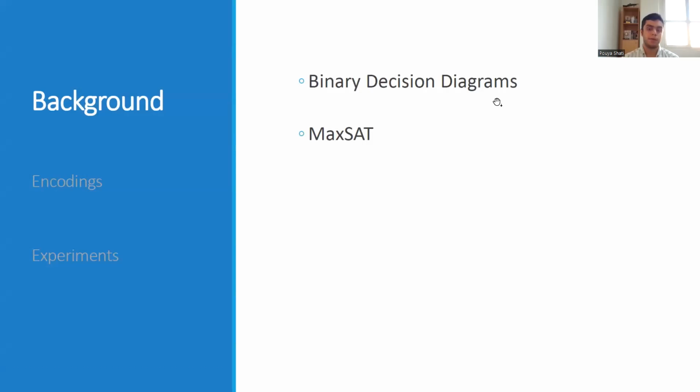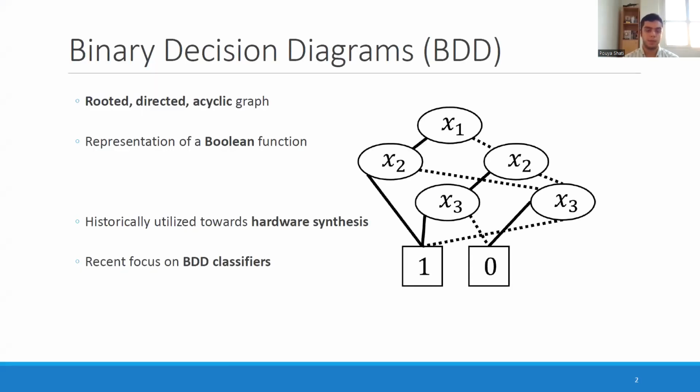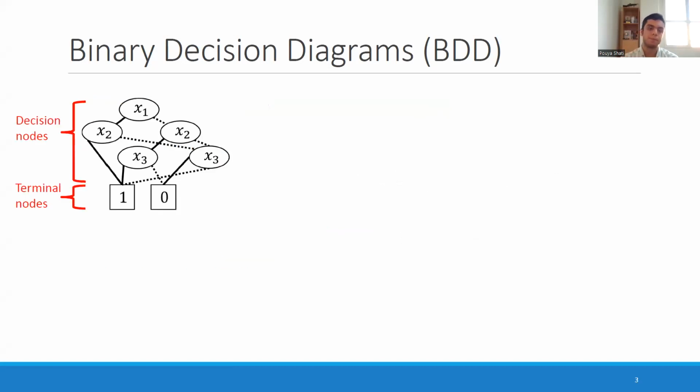In terms of the background information, there are two things that we need to go over. The first are BDDs themselves. What are they? They are rooted directed acyclic graphs, and they are mostly used as representations of Boolean functions. Historically, they come from the hardware synthesis literature. There is a lot of work in that area, but recently there has been a focus on using BDDs for classifiers, or more specifically interpretable classifiers as well.